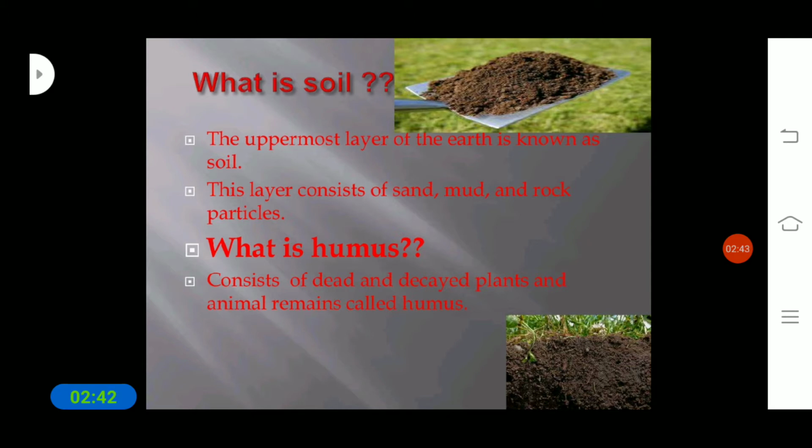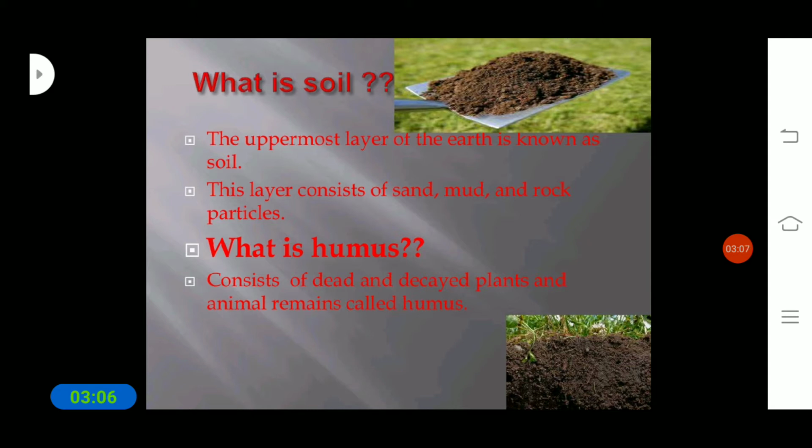After the animals and plants die, what will happen afterwards? They are decomposed by the microorganisms. The small microorganisms get food from that dead and decaying matter. The remaining material that is left is what we call humus.